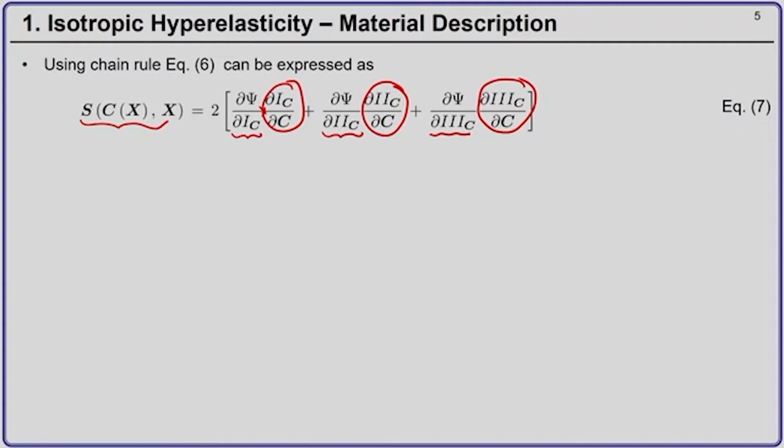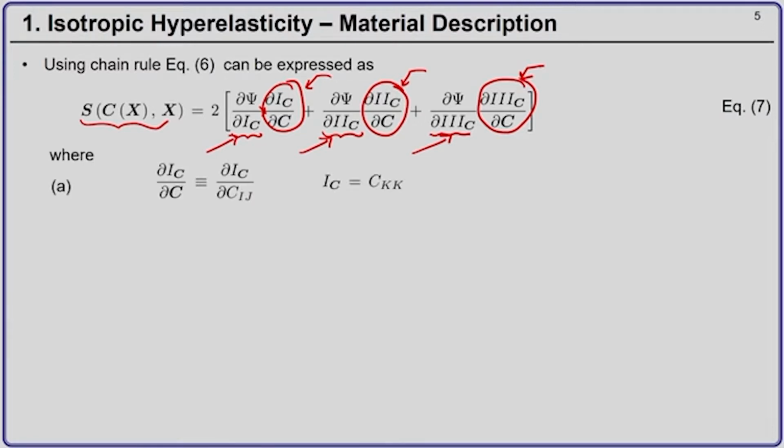Now, because psi has been given in terms of I_C, II_C and III_C, that is the three invariants, it is easy to compute these three terms. The problem is we have to compute the derivatives of these three invariants of the second order tensor C with respect to the tensor C itself.